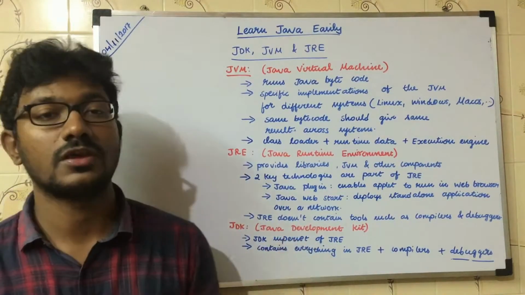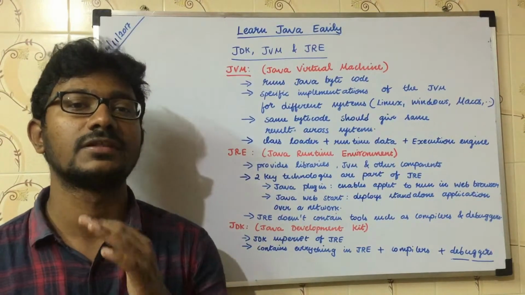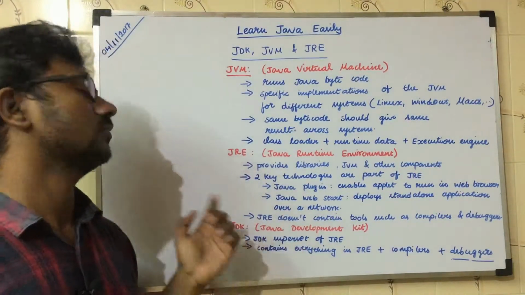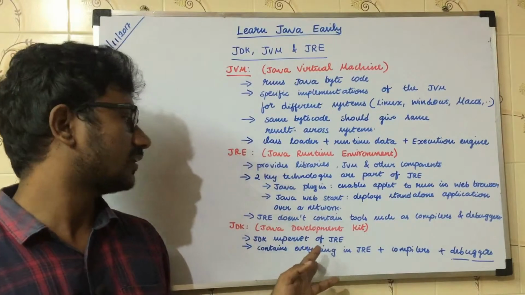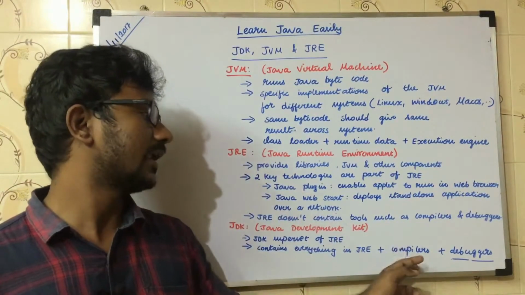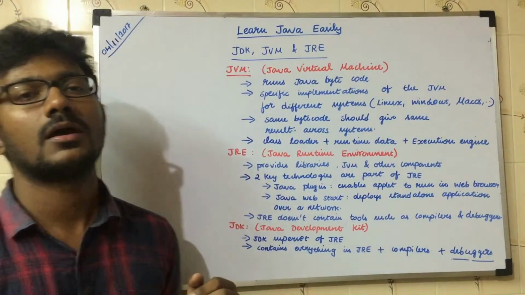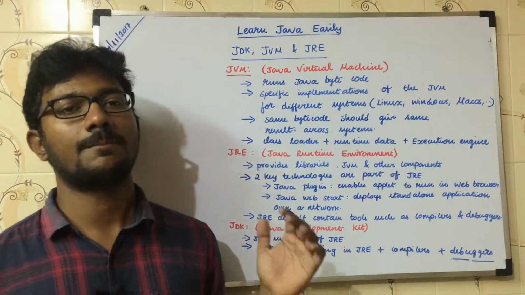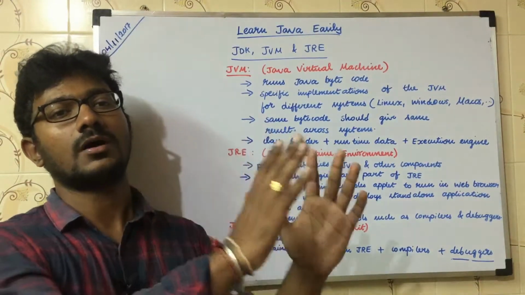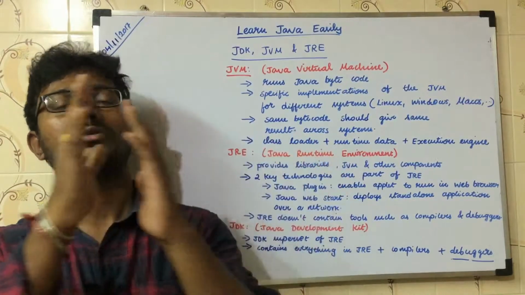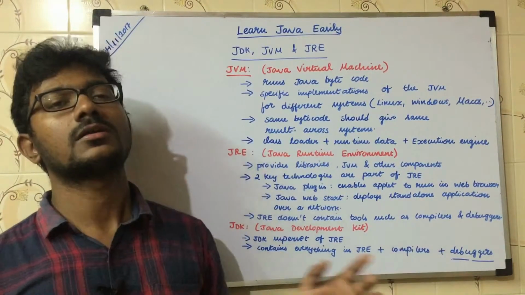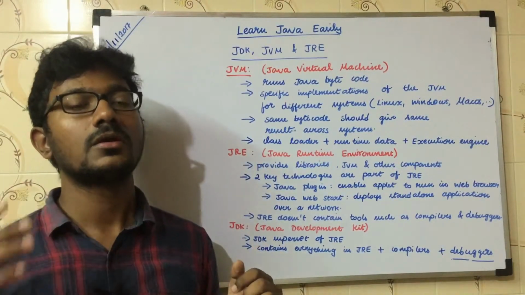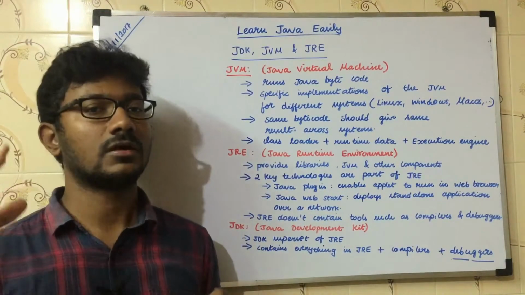JDK is a superset of JRE. So the things that are present in JRE are also present in the JDK, and it contains two unique things: compilers and debuggers. We know the usage of compilers. A compiler is a thing that converts a .java file to a .class file. Debuggers are the thing that without them, programmers are nothing.